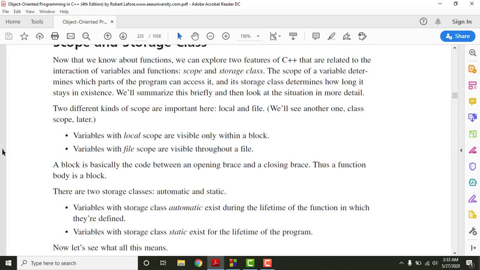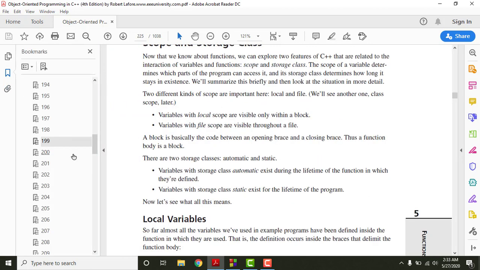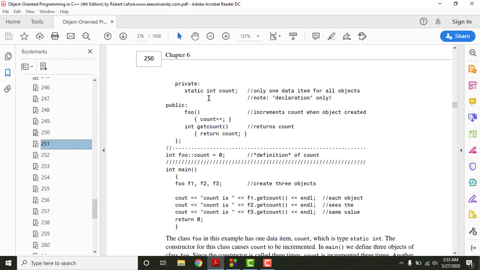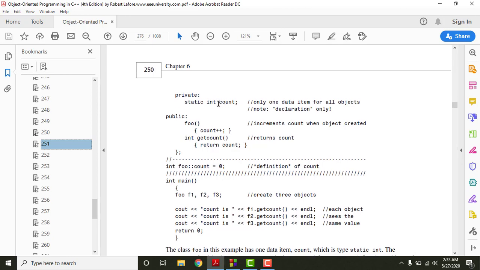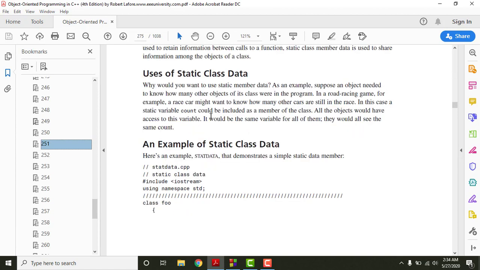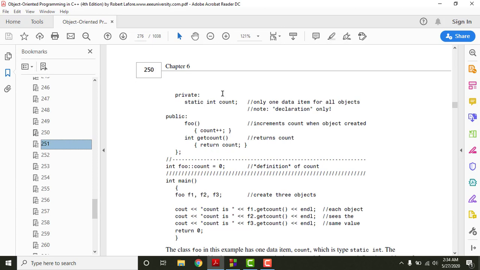Now in the program that I'm explaining right now, this variable will have the storage class of static and its scope will be local. The scope is local because this variable can only be seen within this class. It cannot be seen outside the class, and hence we need these functions to modify or update the value of this variable.